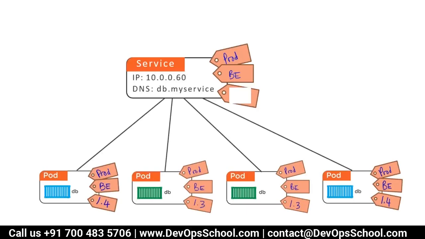So here you see, the moment you modify the service label and remove the 1.3, now it's pod B, pod B, pod B. So now you see 4 containers, you got it load balanced. The discovery service informed the service, boss, I found 4 of your pods, pod B, pod B, pod B, pod B. I don't care about 1.3, 1.4, because your service is labeled with prod and B. I will only discover the pods which match your label, meaning the service label.